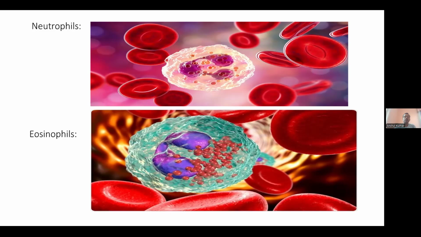So here you can see that neutrophils are the major white blood cells present in the body, and they comprise 60 to 70% of the total white blood cells in the blood.